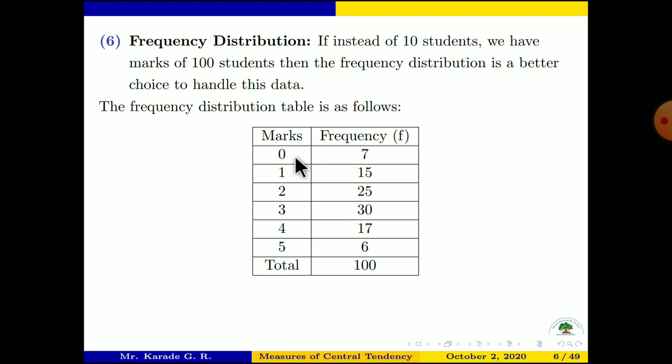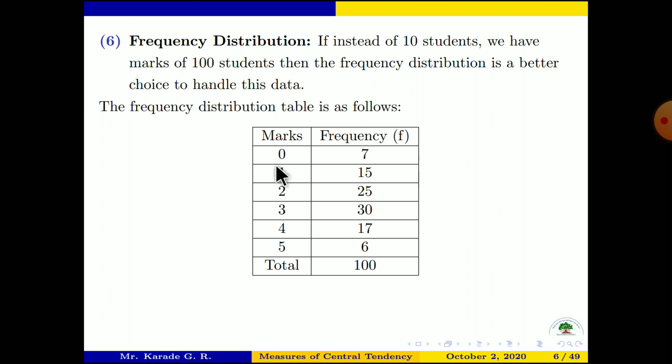This means 0 has frequency 7, so there are 7 students having 0 marks. In the given data, 0 appears 7 times.